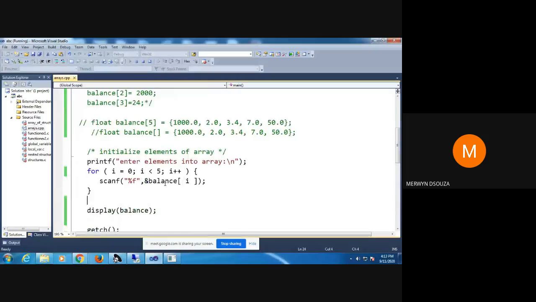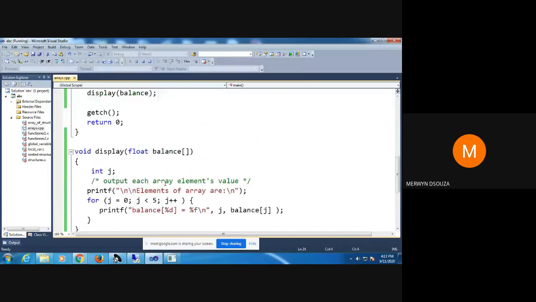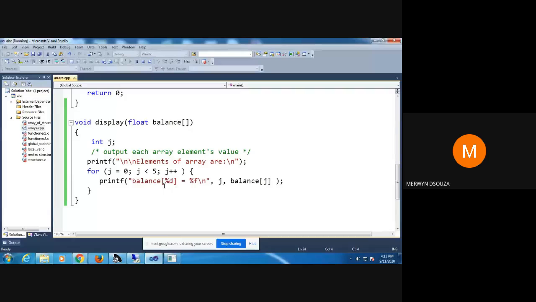Okay, any questions before I go to structures now? We are running out of time, and I have to finish structures today. So any questions before I stop with arrays? This is what you should know about arrays according to me. If you want to know more about arrays, you have to refer to your textbook. Any questions on arrays? No, sir.